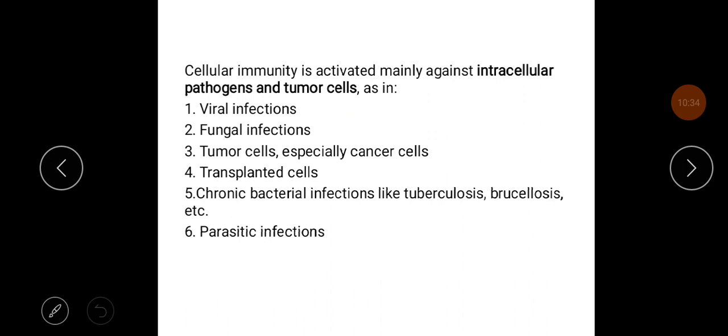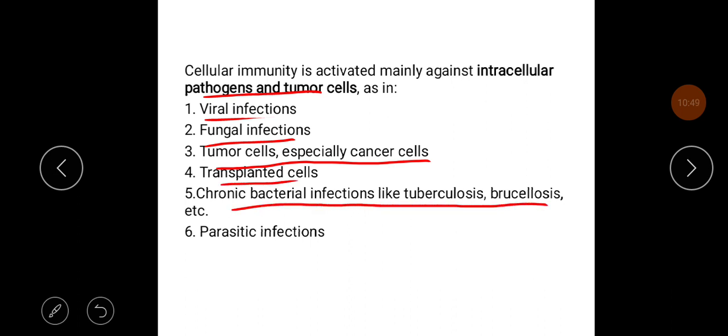Cellular immunity is activated mainly against intracellular pathogens and tumor cells, as I said. And it is effective against viral infection, fungal infection, tumor cells, especially cancer cells, transplanted cells, chronic bacterial infections like tuberculosis, brucellosis, and parasitic infections.